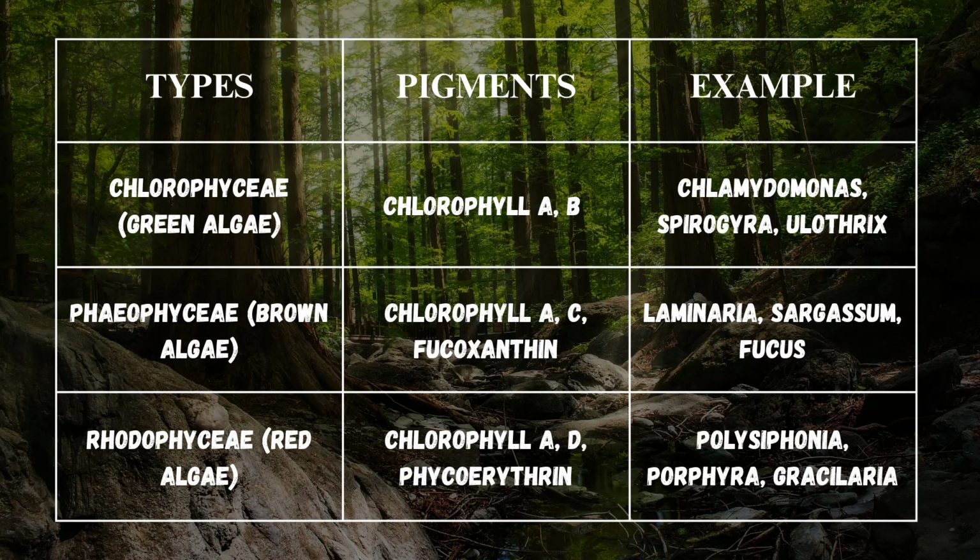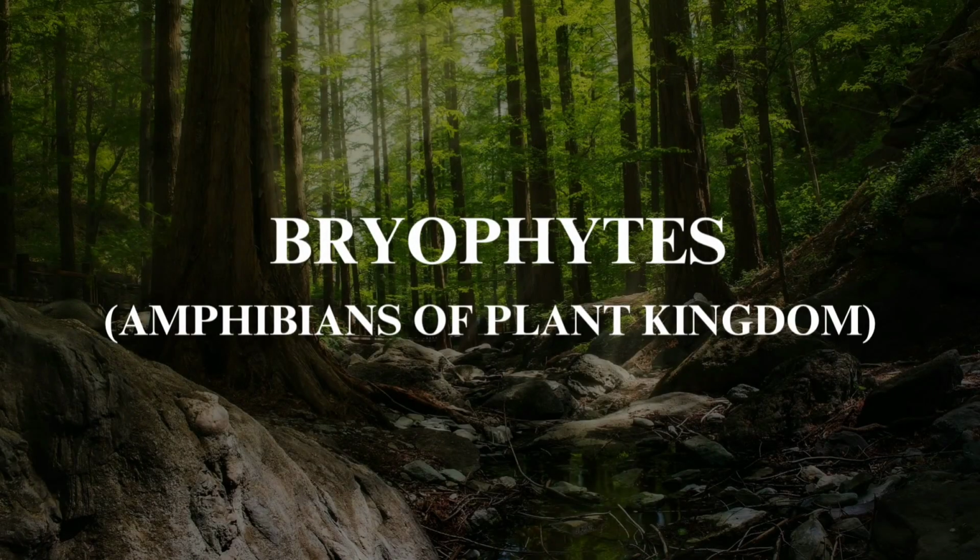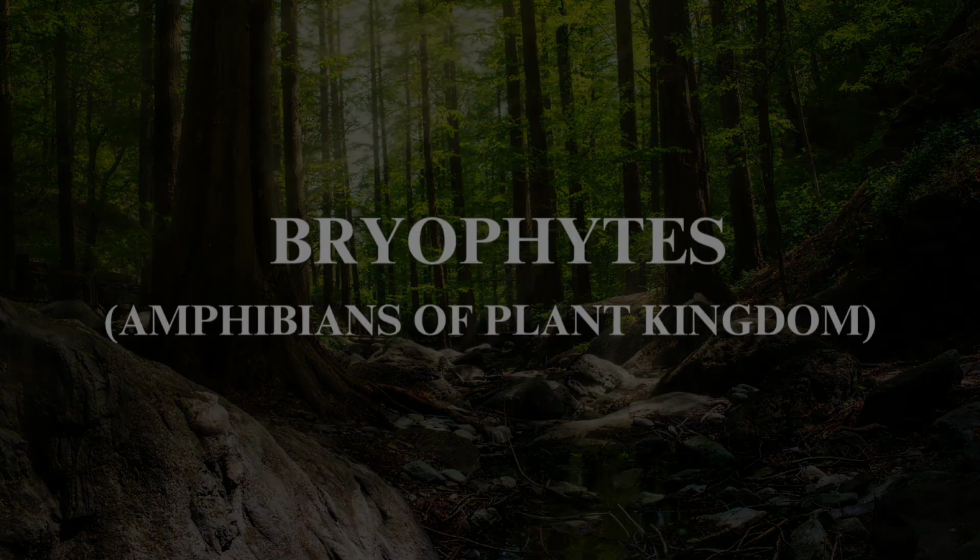Similarly, Phaeophyceae, brown algae, possess chlorophyll A, C, and fucoxanthin, and include examples like Laminaria, Sargassum, and Fucus. On the other hand, Rhodophyceae, red algae, contain chlorophyll A, D, and phycoerythrin, with examples such as Polysiphonia, Porphyra, and Gracilaria.